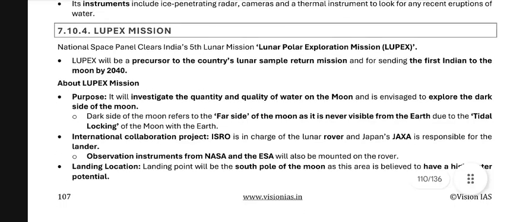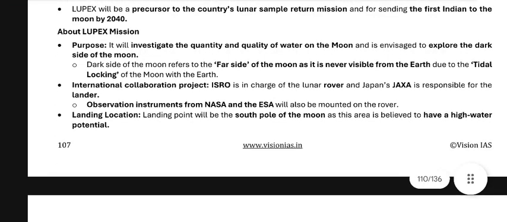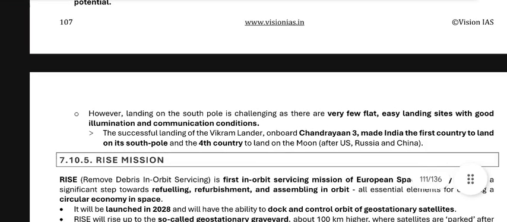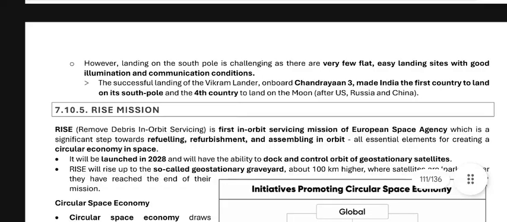Okay, international collaboration project. ISRO is in charge of the lunar rover, and Japan's JAXA is responsible for the lander. Observation instruments from NASA and the European Space Agency will also be mounted on the rover. The landing point will be the south pole of the moon, as this area is believed to have a higher water potential. However, landing on the south pole is challenging as there are very few easy landing sites with good illumination and communication conditions. The successful landing of the Vikram lander on board Chandrayaan-3 made India the first country to land on the south pole and the fourth country to land on the moon after the United States, Russia, and China.